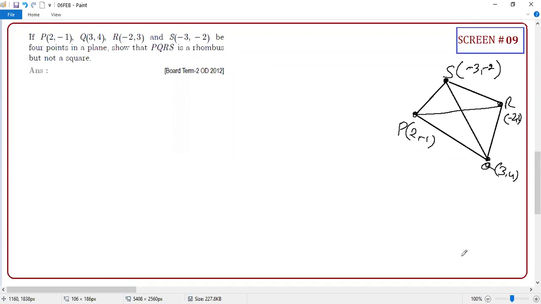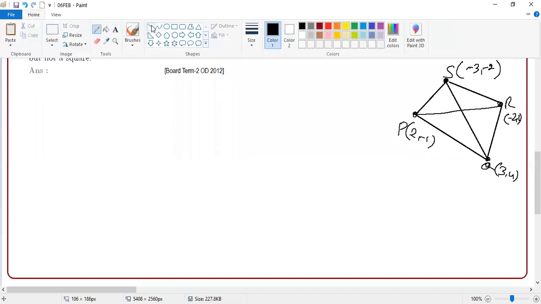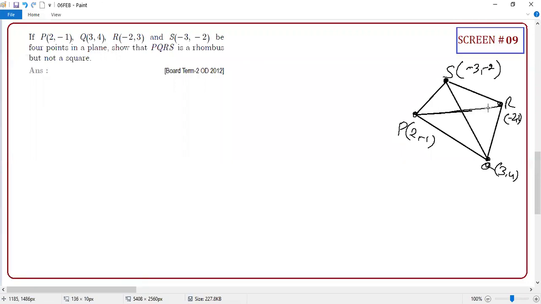Even a square is also a rhombus. Alternate sides are equal, right, sir? In a rhombus, alternate sides are equal? I didn't get what you are saying. When I say all four sides are equal, where is alternate? All the sides are equal in a rhombus. Even in a square all sides are equal, plus in a square the diagonals have to be equal.